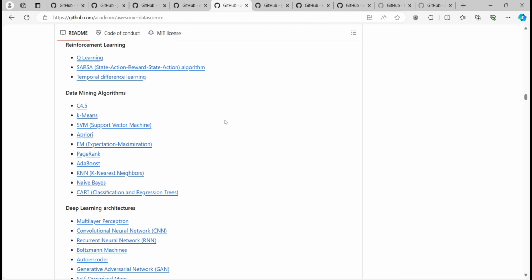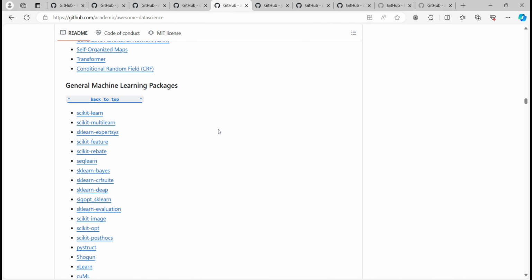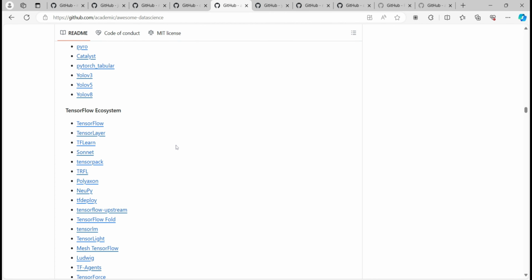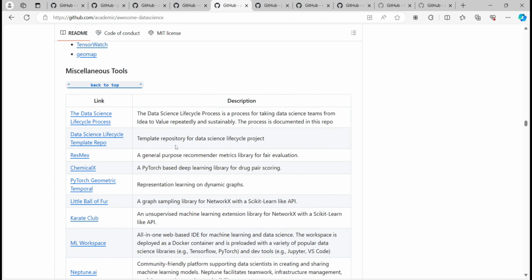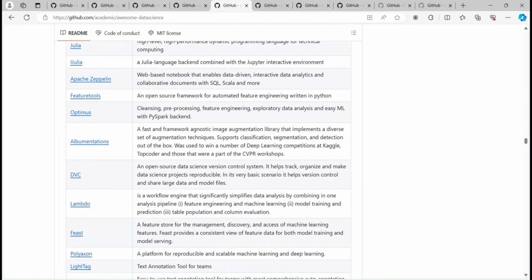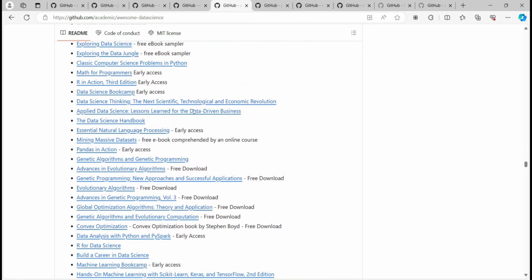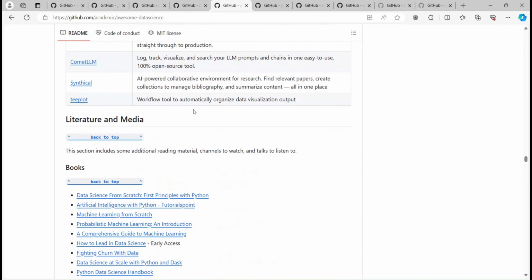So if you are into this domain, data science, you have to know these things, and they have listed them in a very structured way. So just explore this GitHub repo: general machine learning packages, TensorFlow, machine learning tools. It's a pretty long GitHub repo. I will not explore everything, right? It's just because of the time, but I will ask you all to explore.